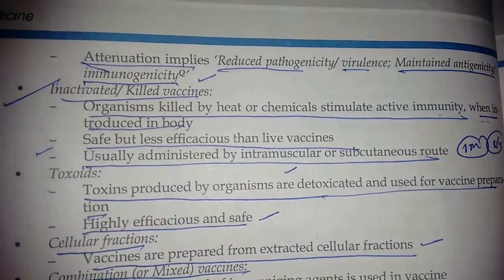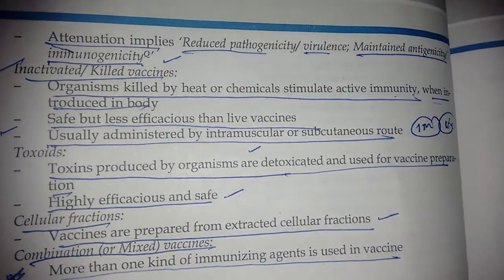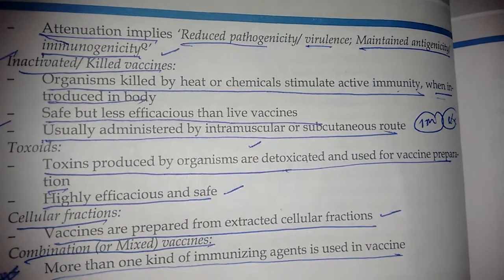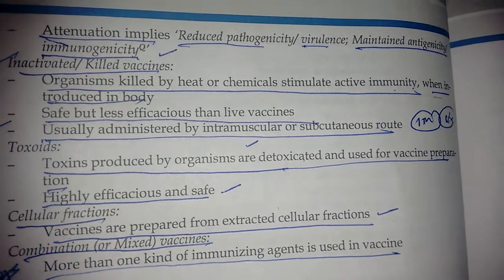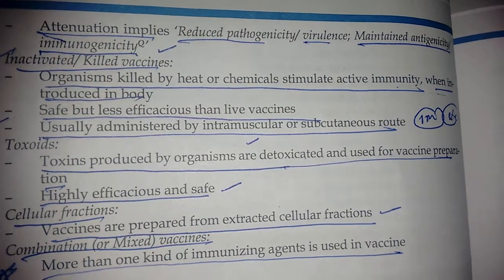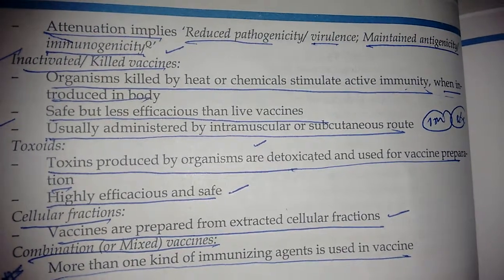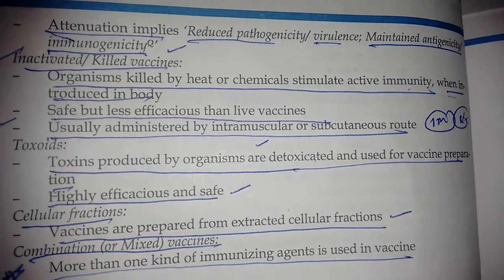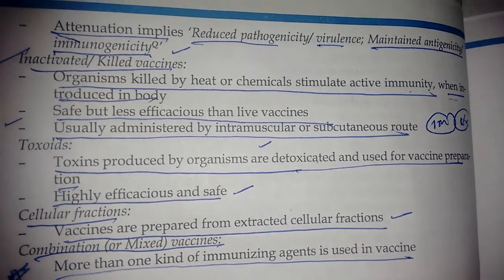What are inactivated or killed vaccines? Organisms killed by heat or chemicals stimulate active immunity when introduced in the body. They are safe but less efficacious than live vaccines, usually administered by intramuscular and subcutaneous route. What is toxoid?